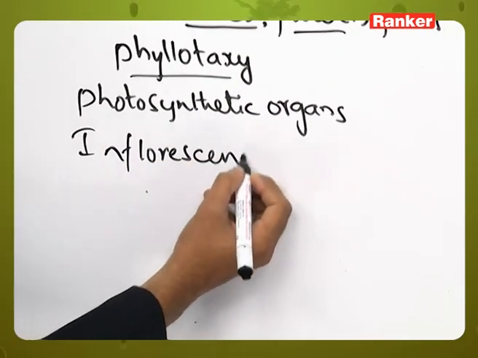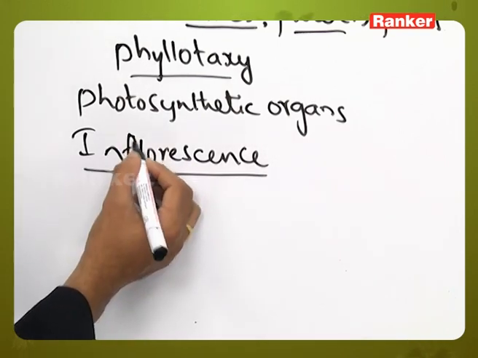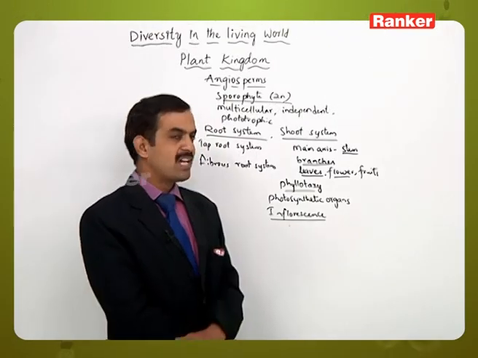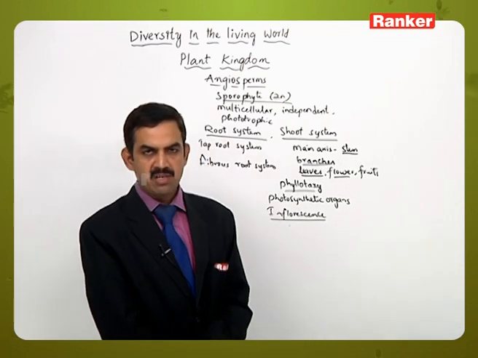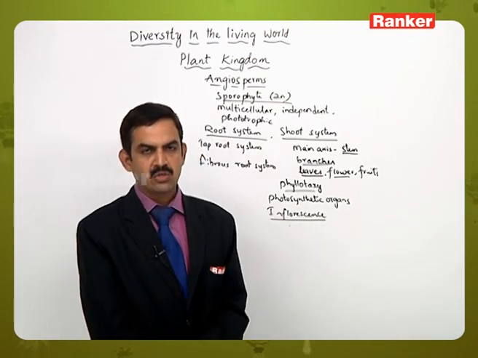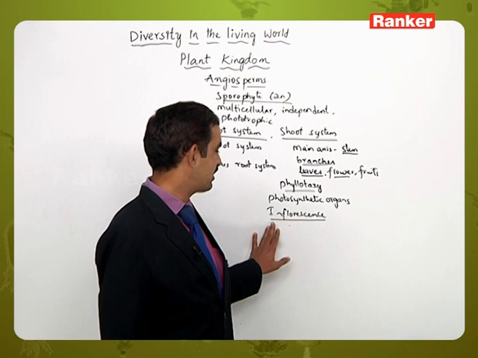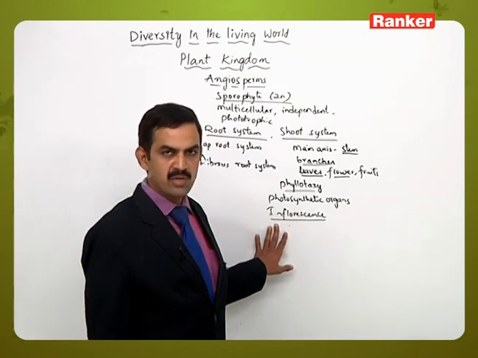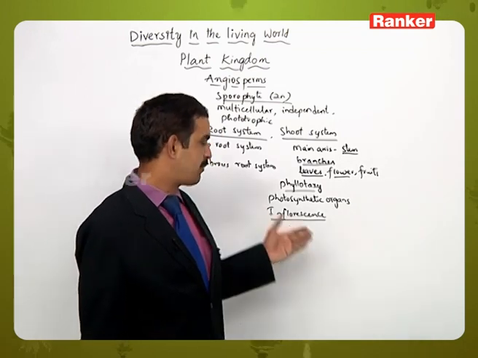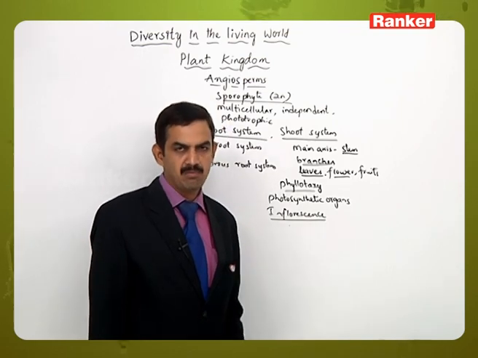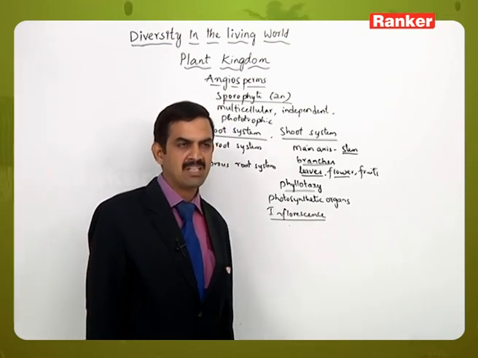Then let us come to the other part. Before the flower we have to talk about inflorescence. Here the arrangement of the flowers is in a specific manner. So the mode of arrangement of the flowers is called inflorescence. Likewise the cymose type and racemose type are observed in different members of angiosperms.